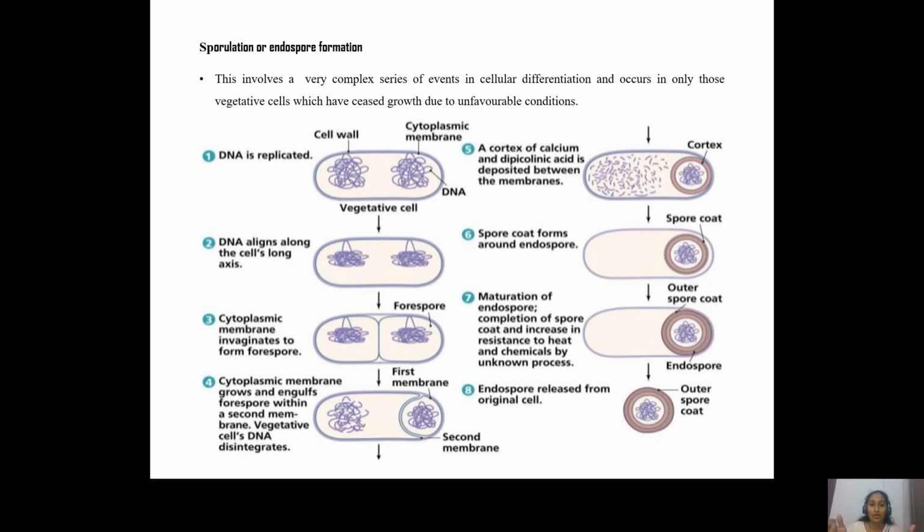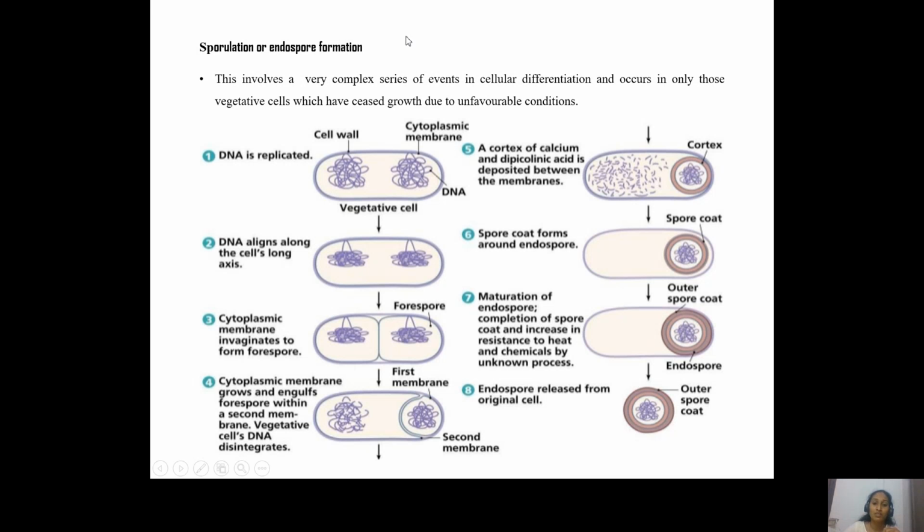Once the DNA molecules are separated to either side of the cell, an invagination appears more towards one side of the cell. This is in contrast with binary fission. During binary fission, a septum or an invagination appears right in the middle of the cell and it divides into 2 equal daughter cells. However, in sporulation, this invagination forms more towards one side. So a larger cell and a smaller cell are produced. The smaller cell is called the forespore, and the larger cell is designated the vegetative cell. This forespore is the one which will in future form the endospore.